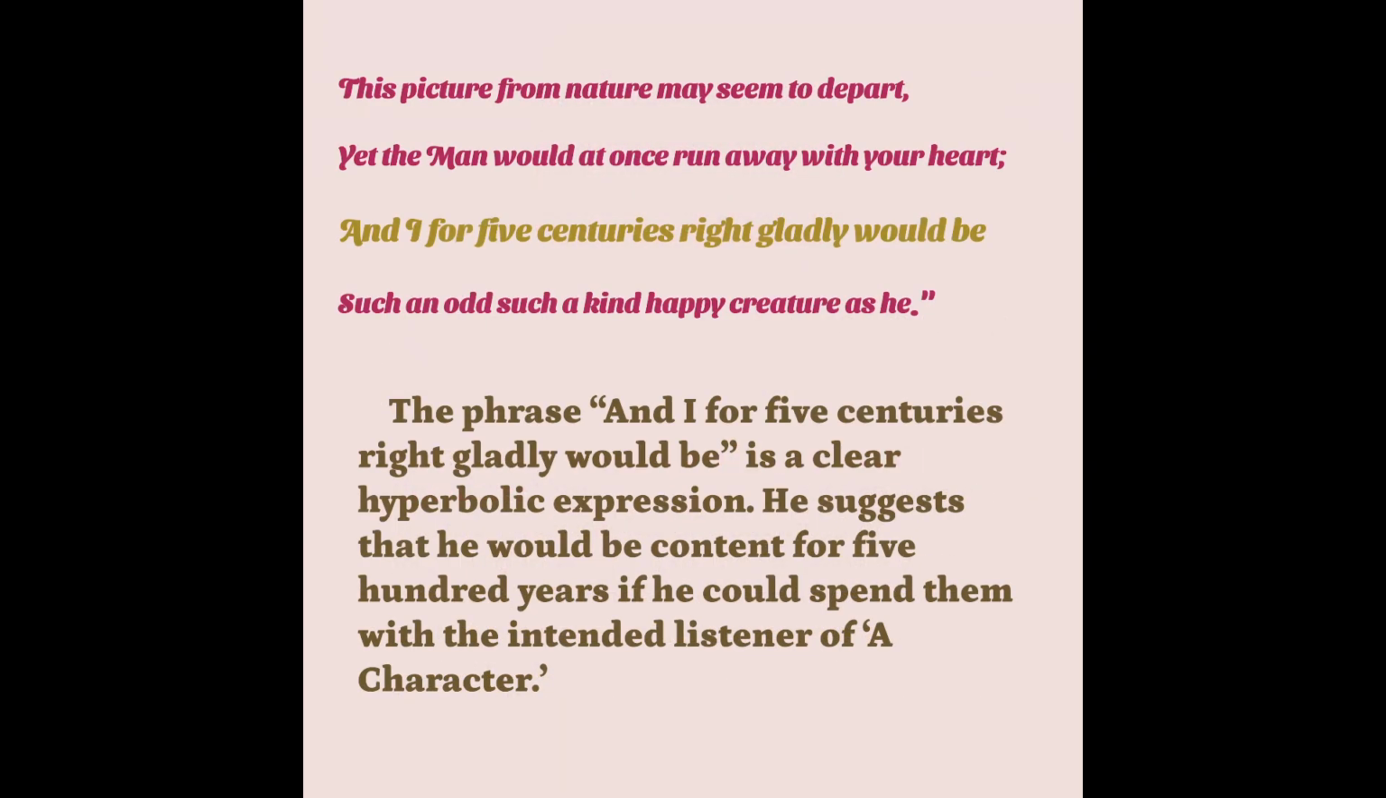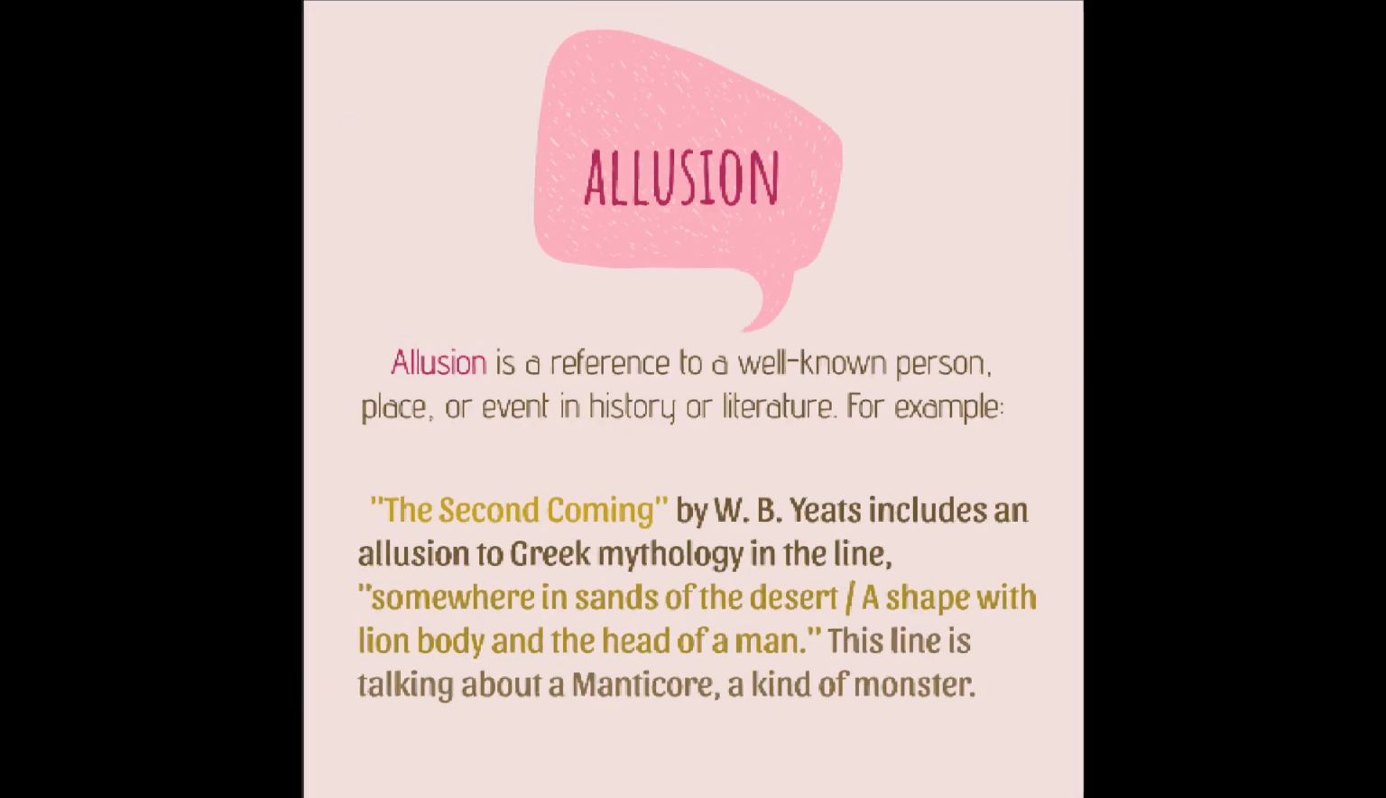This picture from nature may seem to depart, yet the man would at once run away with your heart, and I for 5 centuries right gladly would be such an odd, such a kind, happy creature as he. The phrase, and I for 5 centuries right gladly would be, is a clear hyperbolic expression. He suggests that he would be content for 500 years if he could spend them with the intended listener of A Character. The last device is allusion.